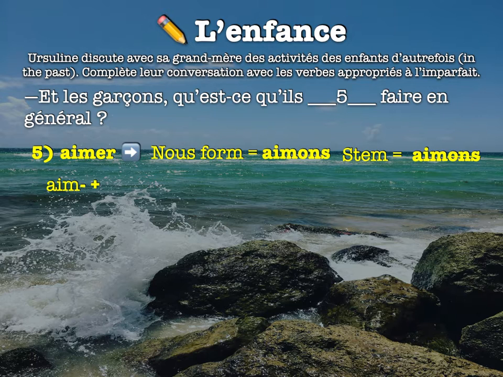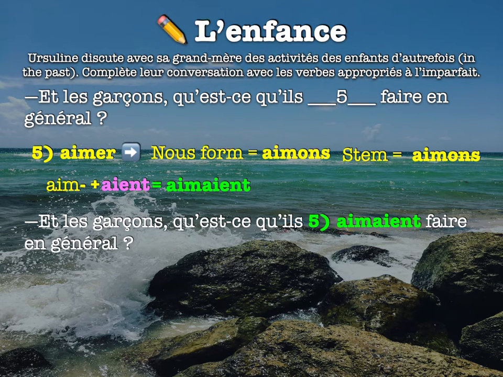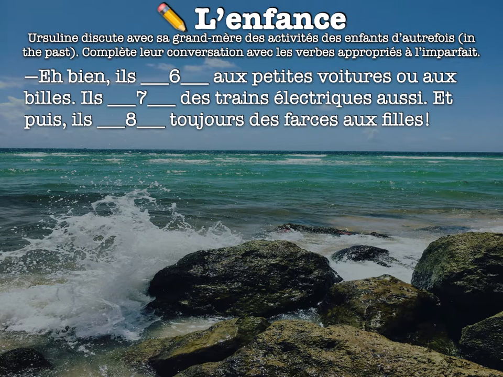And now I just need to see, what ending do I need? If I'm conjugating for ils, that means I need the AIENT ending. So that gives me aimaient. All right, so then I should have et les garçons, qu'est-ce qu'ils aimaient faire en général? So aimer, AIENT.